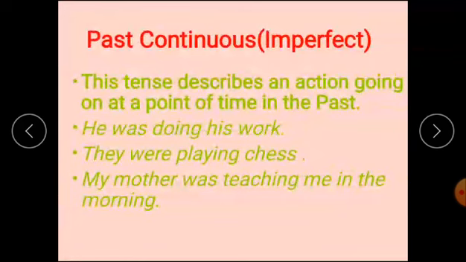Past continuous or past imperfect tense. This tense describes an action going on at a point of time in the past. I repeat, this tense describes an action going on at a point of time in the past. He was doing his work means he was doing his work at a point of time in the past. They were playing chess. My mother was teaching me in the morning.